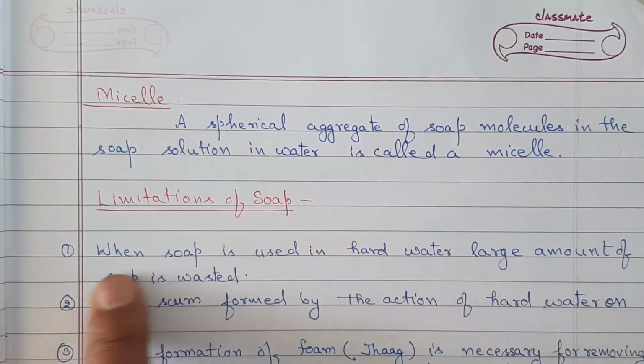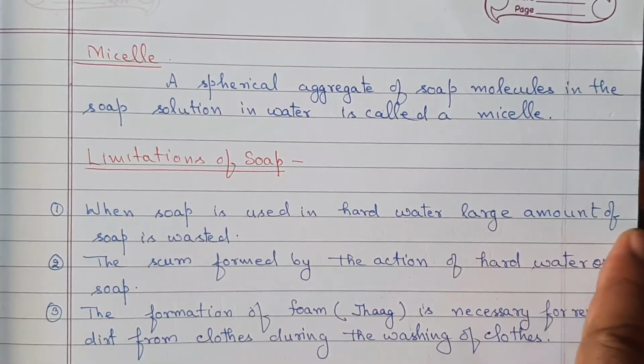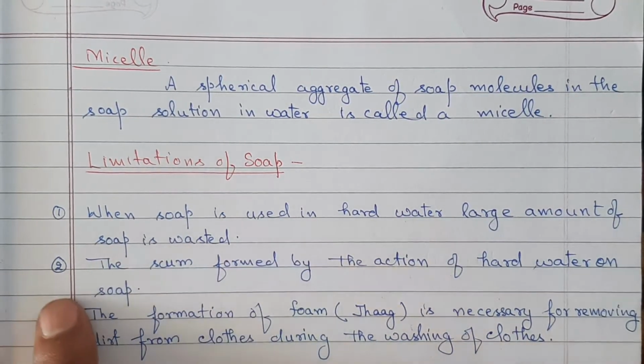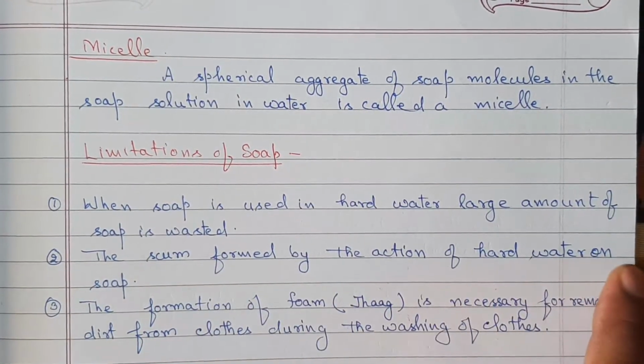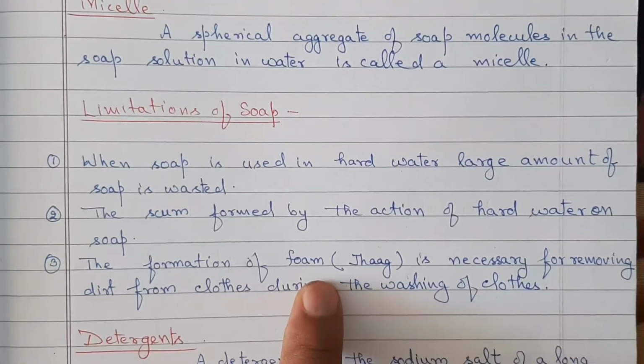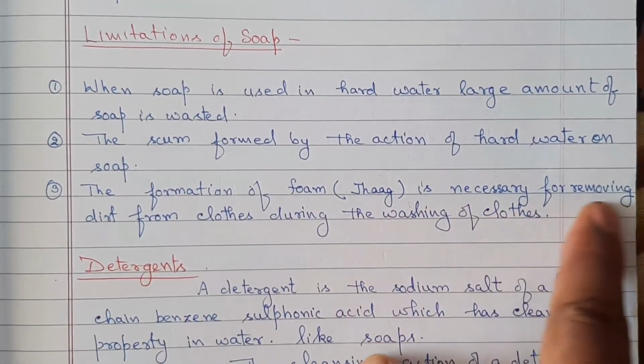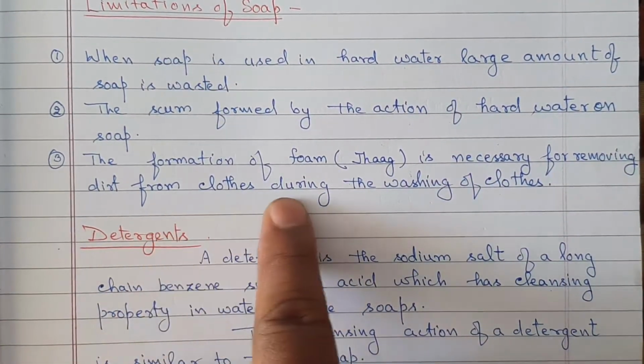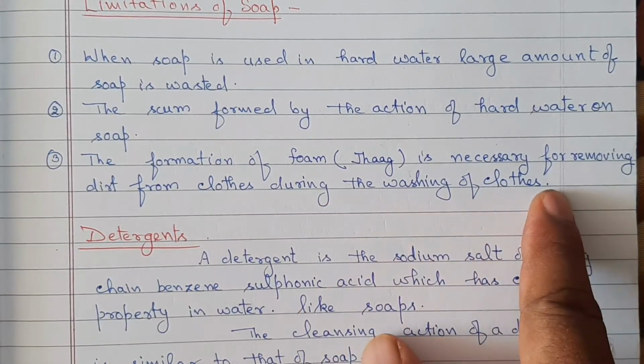Limitations of soap. When soap is used in hard water, a large amount of soap is wasted. The scum is formed by the action of hard water on soap. The formation of foam, jhag, is necessary for removing dirt from clothes during the washing of clothes.